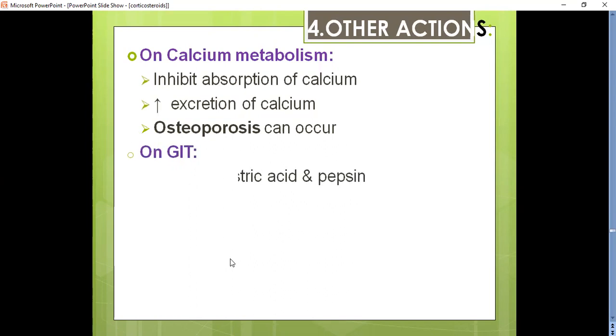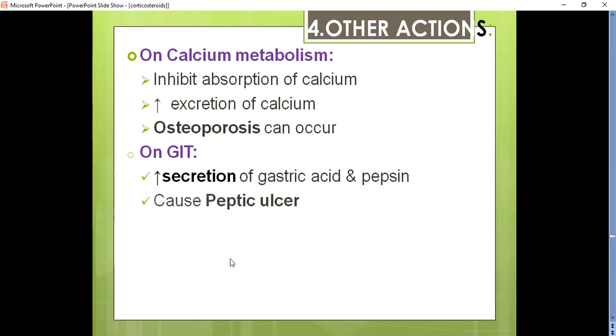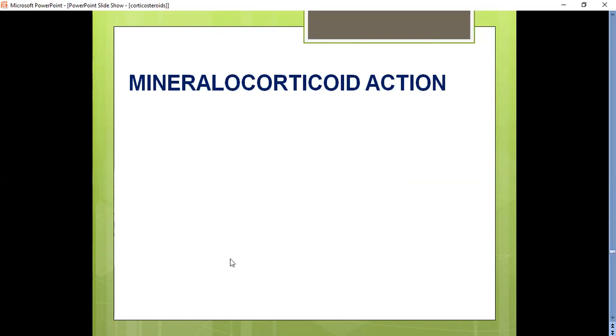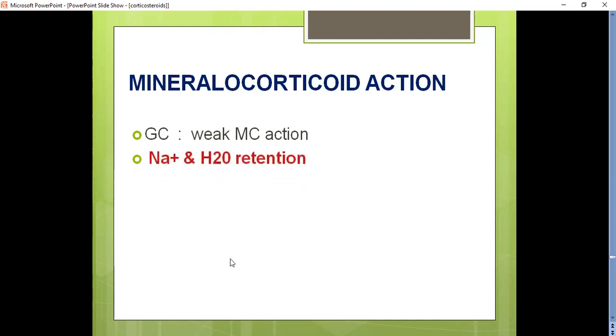And on the GIT, they increase the secretion of gastric acid and various pepsins, and will cause peptic ulcer. And on the CVS, they cause an increase in cardiac output and an increase in blood pressure. Coming to the mineralocorticoid action, the glucocorticoids also have a big mineralocorticoid action, that is, retention of sodium and water in the body.